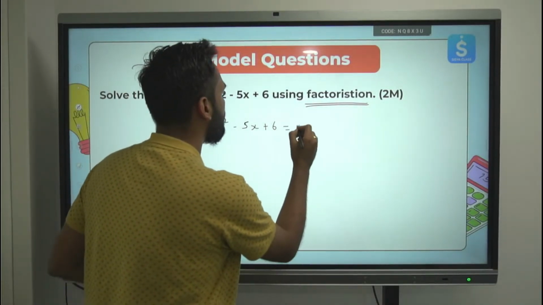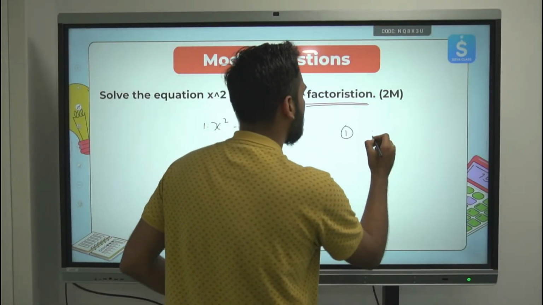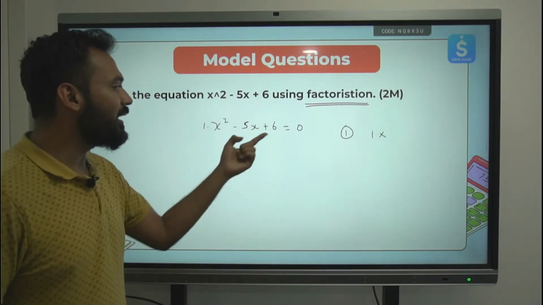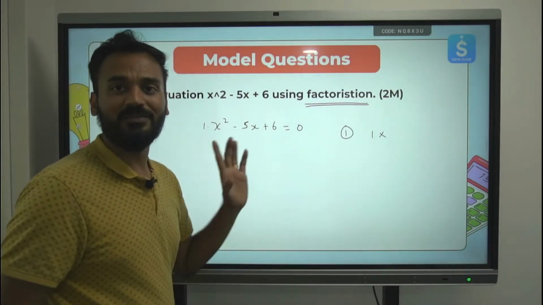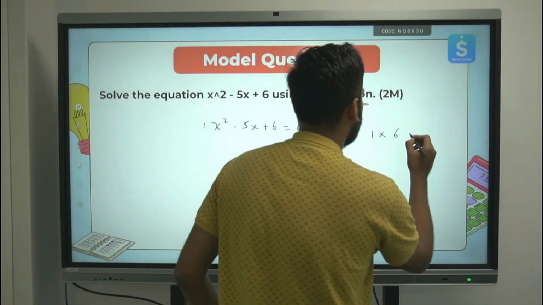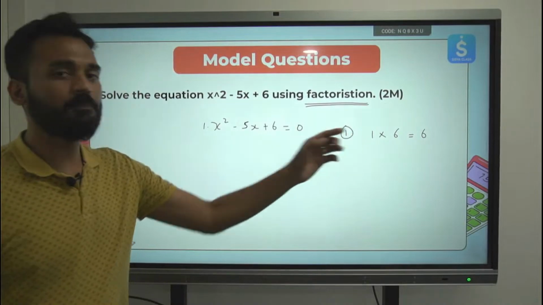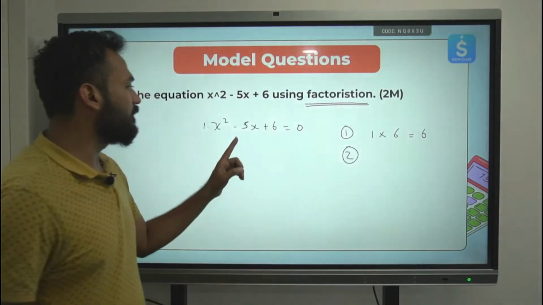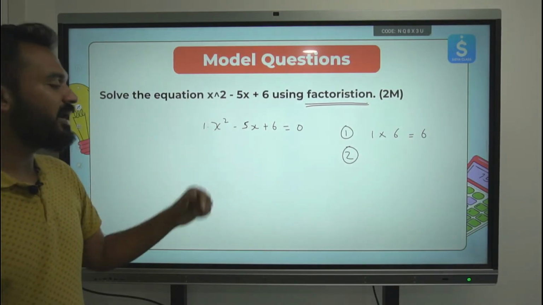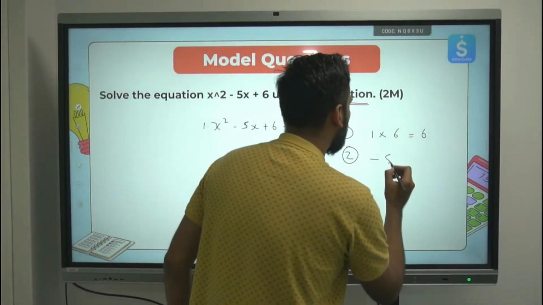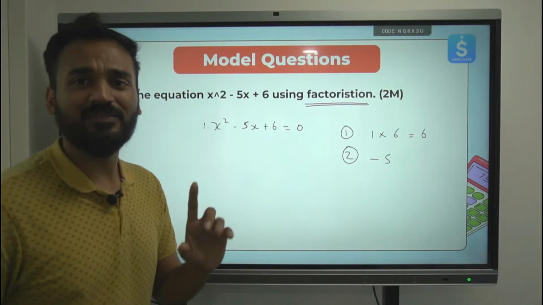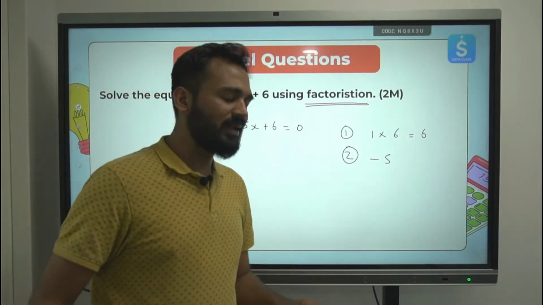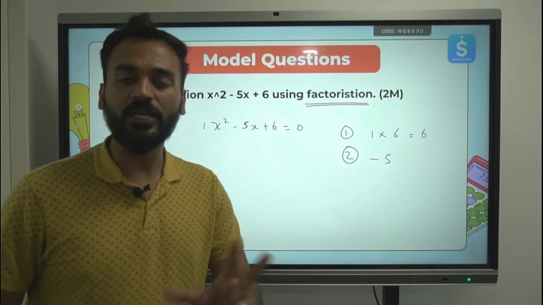What is the coefficient of x square? 1. Multiply it with the constant value, which is 6 over here. We are getting the product to be 6. Second thing, I will check the middle number, minus 5. Now I want to find two special numbers, such that when I add those integers, they need to be integers. It's not necessary that they need to be positive numbers, they can be negative numbers.